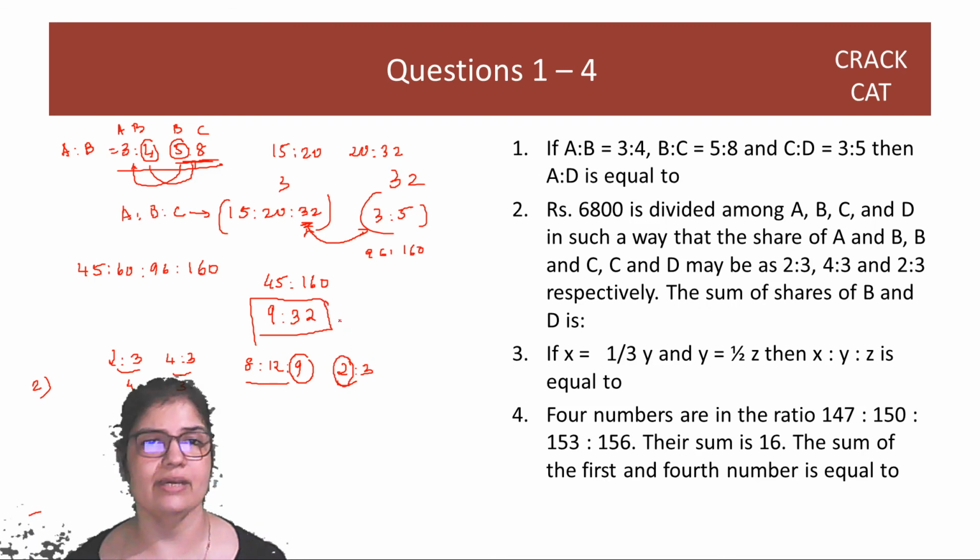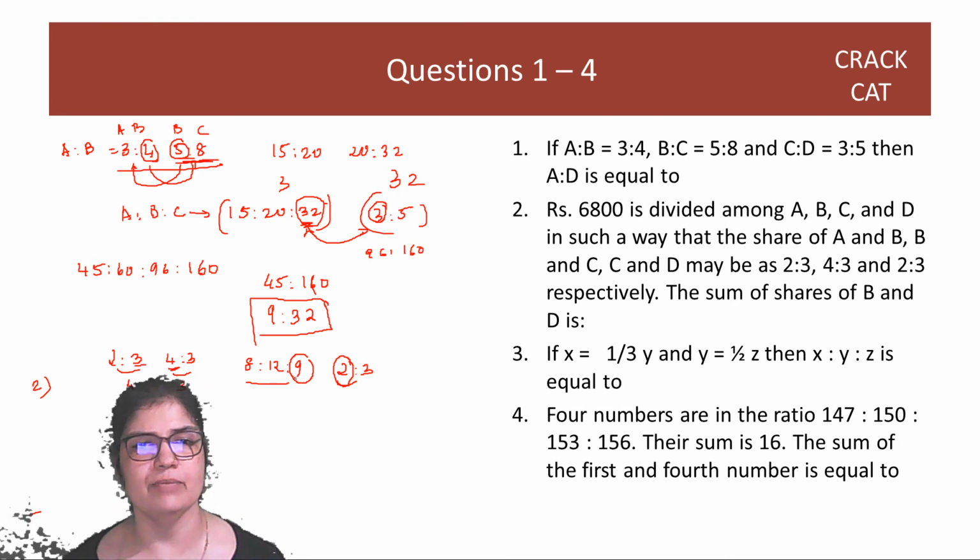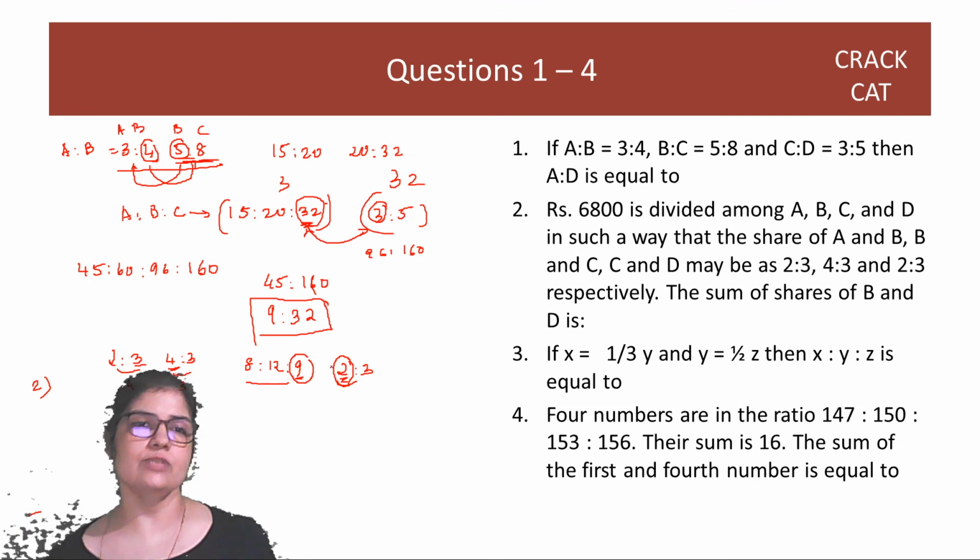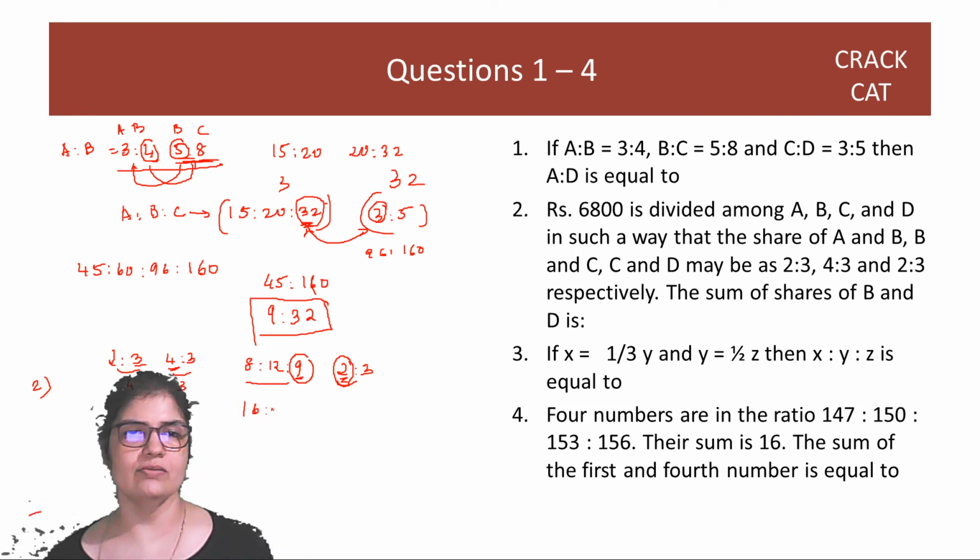ये जरूरी है कि where are we getting all these numbers from, right? Here we are making B equal. Here we are making C equal. Right? So here we are making B equal, so 3 and 4. Here we are making C equal, so 9 and 2. Okay? So इसको 2 से multiply करो, so you get 16, 24, 18 और इसको 9 से किया था तो 3 into 9, 27.